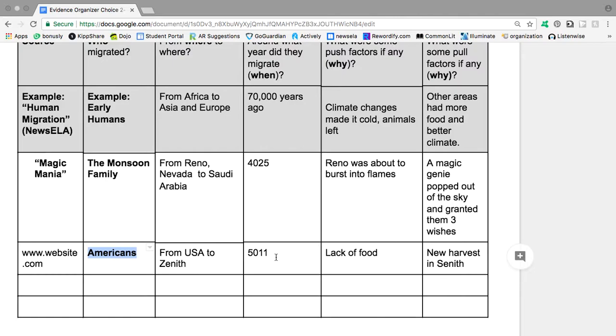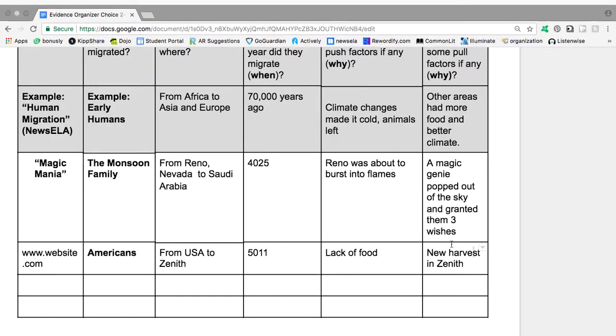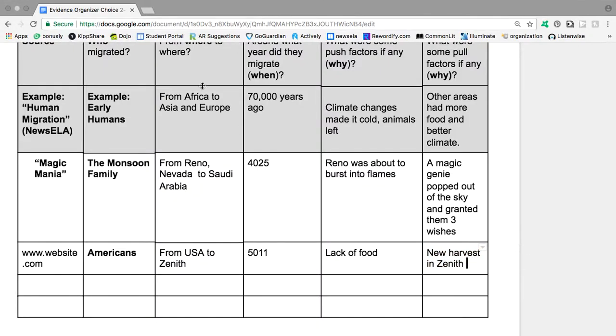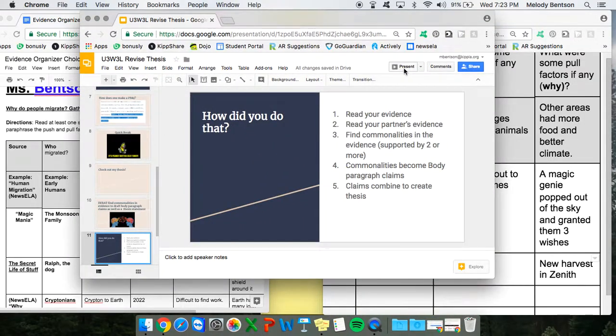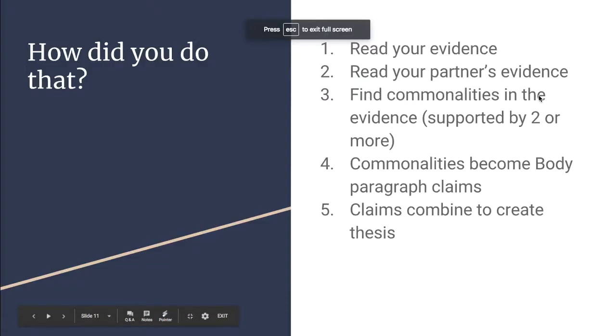So it sounds like in the year 5011, Americans migrated because there was a lack of food. The United States just completely lost all of their food, I don't know, and decided to migrate to a fictitious planet called Zenith, which I misspelled here, because there's a new harvest, meaning food. Oh, okay, so they left because there's no food, and they went somewhere else because there was food there. That makes sense. All right, so I just followed the first 2 steps. I read my evidence, and I read my partner's evidence.